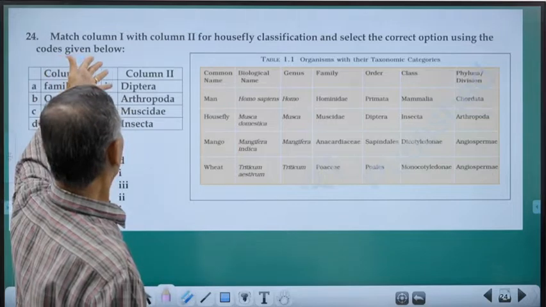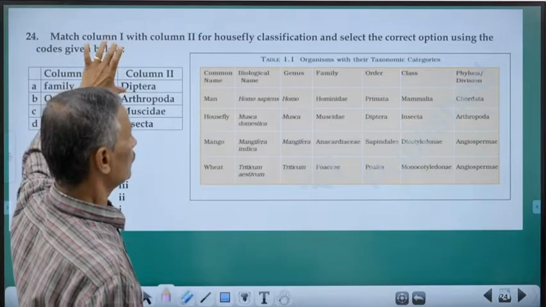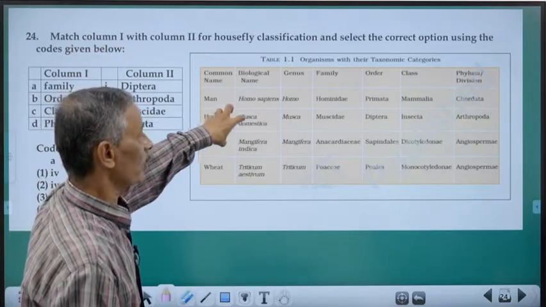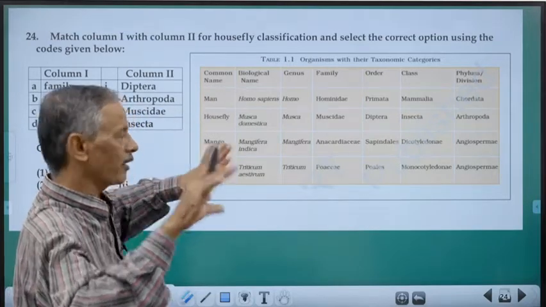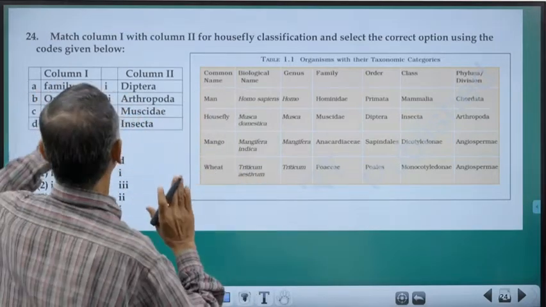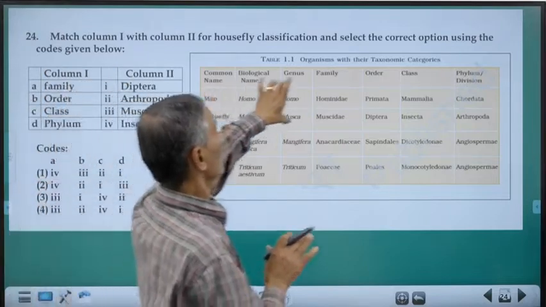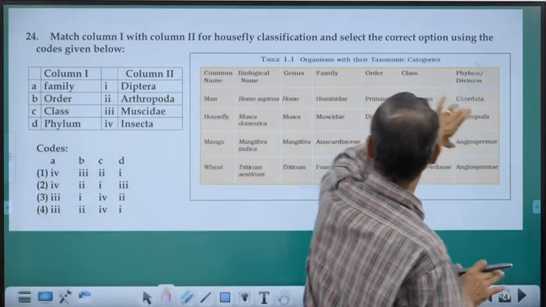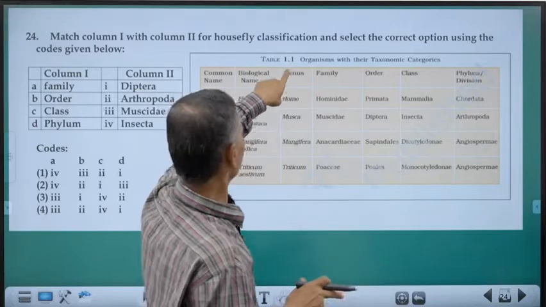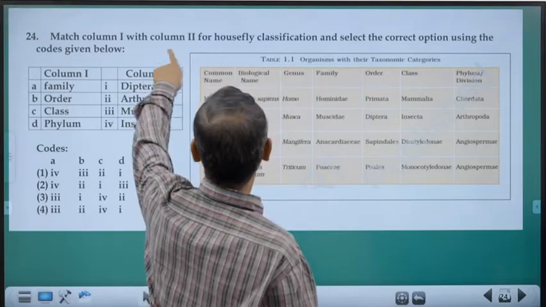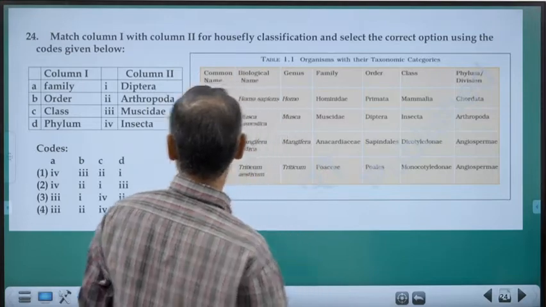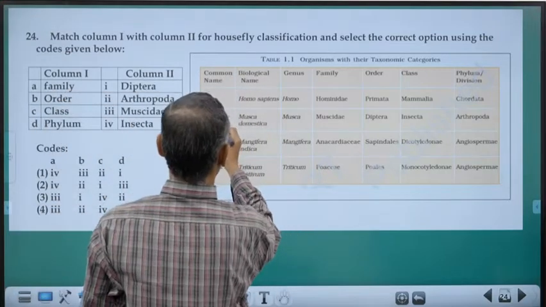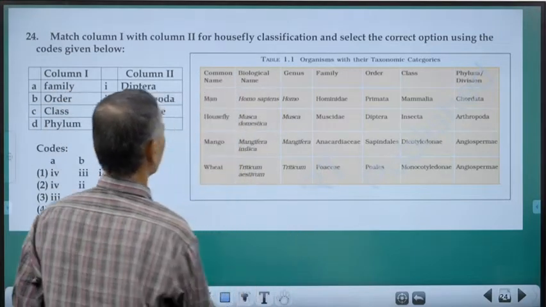Match column 1. See, this is the same one given in our NCERT book. All questions are from our NCERT book, and this is the part from where you can get the correct answer. For housefly classification, it is given. You can refer to that.